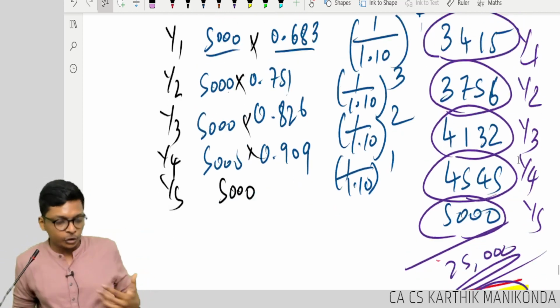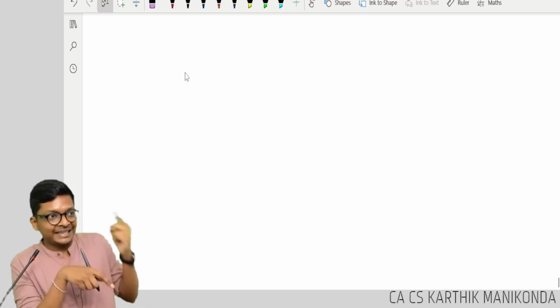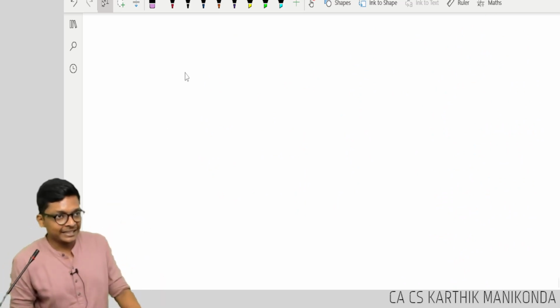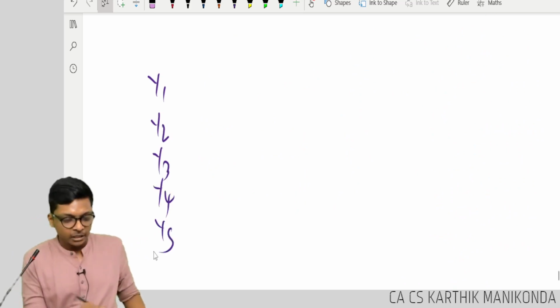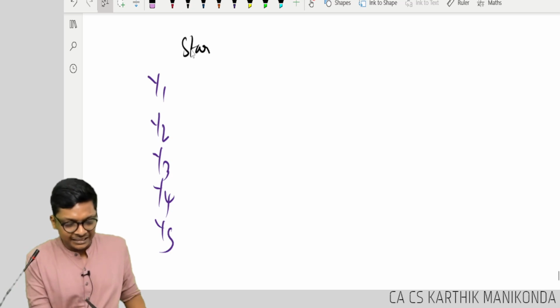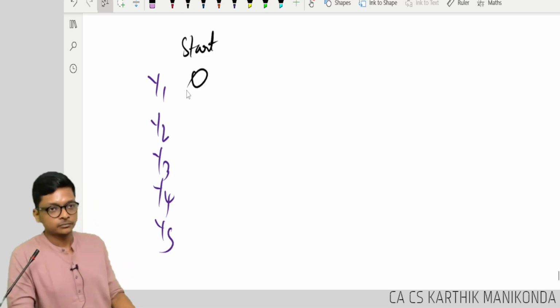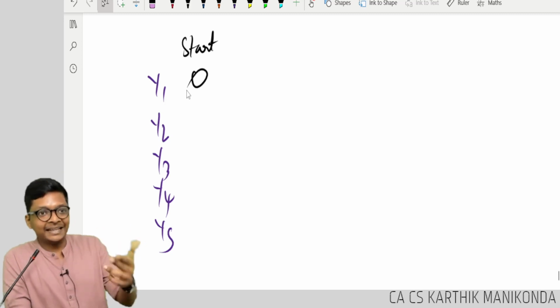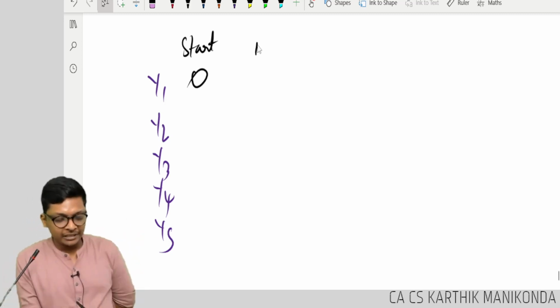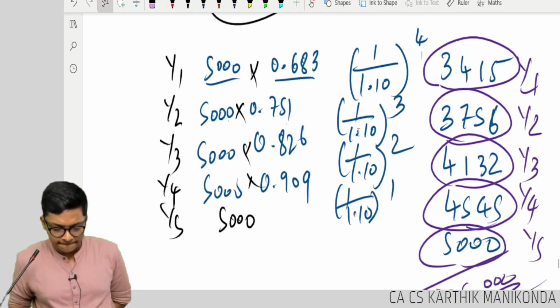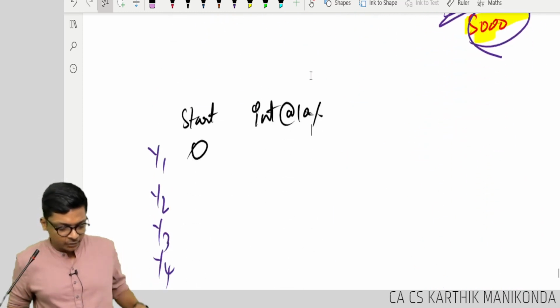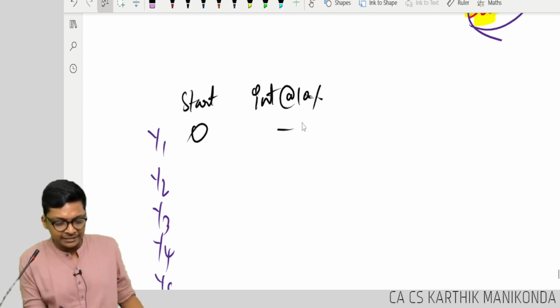I'm going to do the whole table for you. What we used to do in AS19, but a reverse table of AS19. Look at this. Year 1, year 2, year 3, year 4, year 5. Follow. In year 1, starting, you are going to invest 0. I am investing only at the end of year 1, because at the end of the year only I will estimate. So year 1 interest is at 10%. If I don't, year 1 interest is nothing. Year 1 I am going to invest how much, guys?